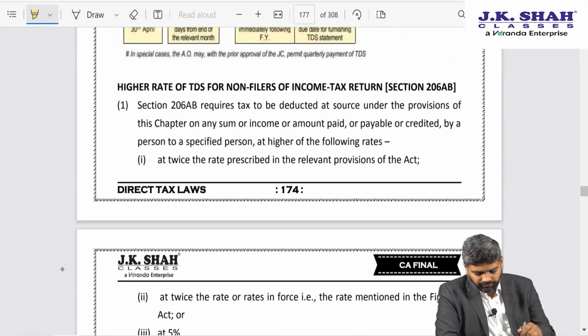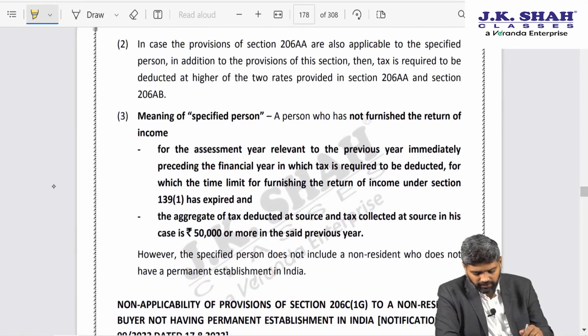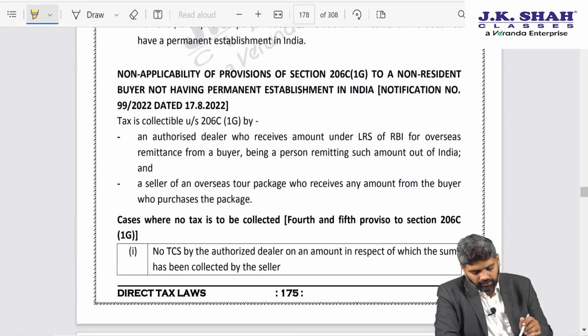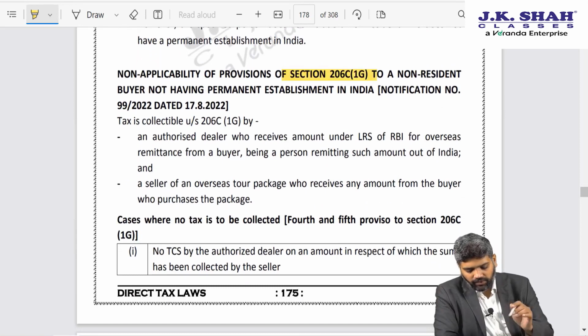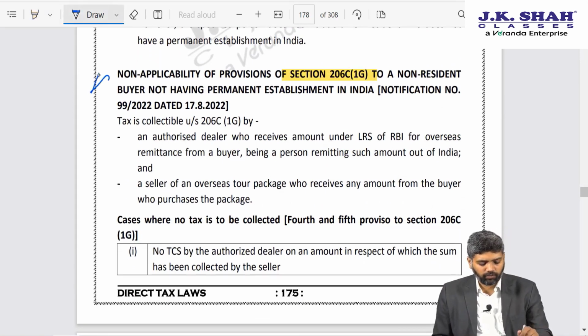Fair enough. Section 206AB, we have already covered this in detail. 206C subsection 1G, this is important. I expect a question on this. It's a good amendment.